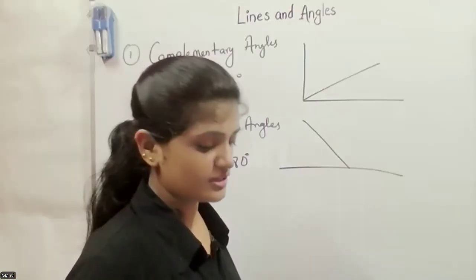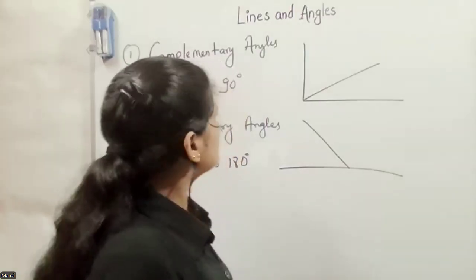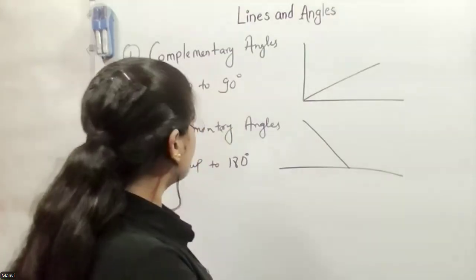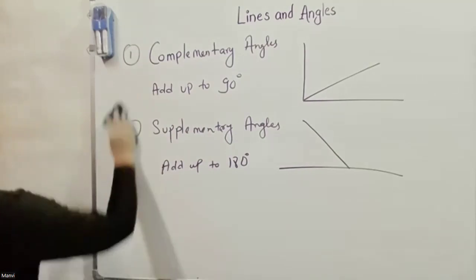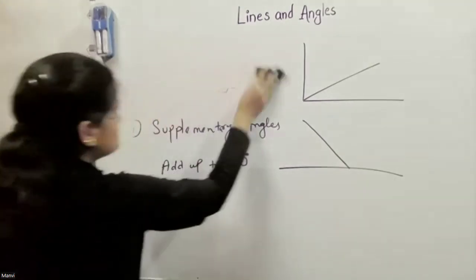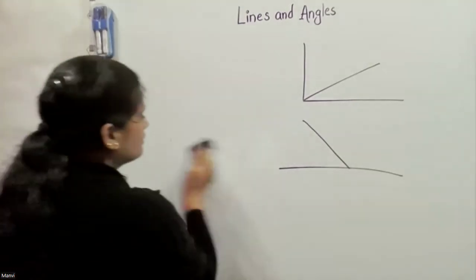And one other thing: if we talk about a triangle, the sum of all angles of a triangle equals what, Kavya?